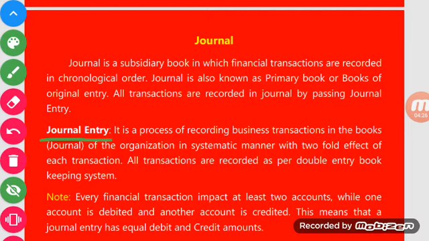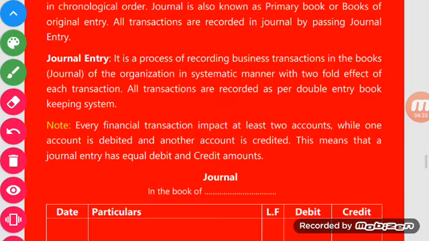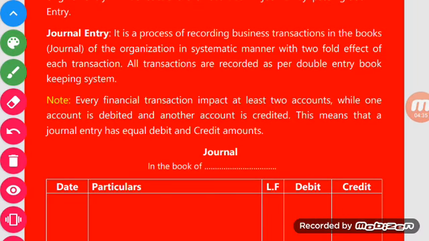Is it clear? Now the most important point to note here: every financial transaction impacts at least two accounts, while one account is debited and another account is credited.